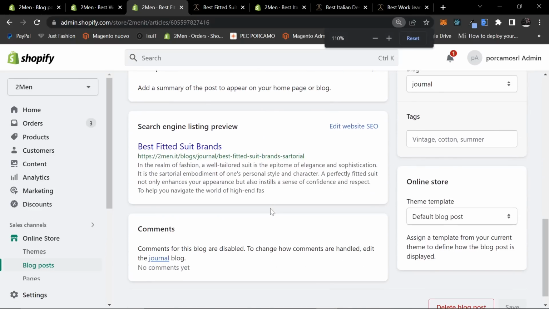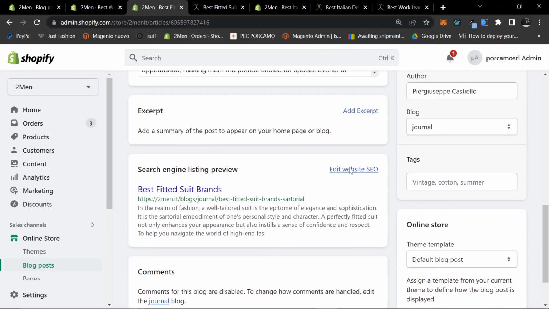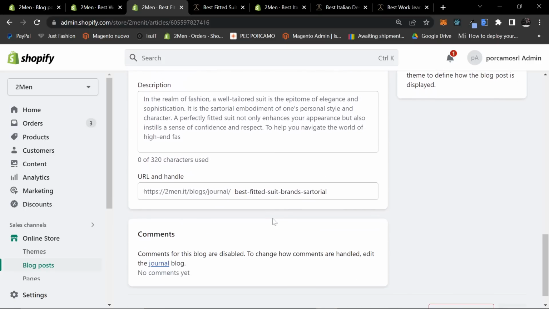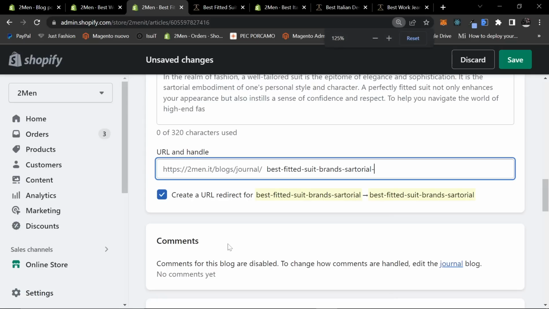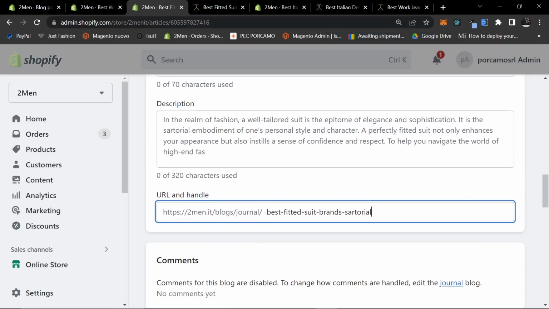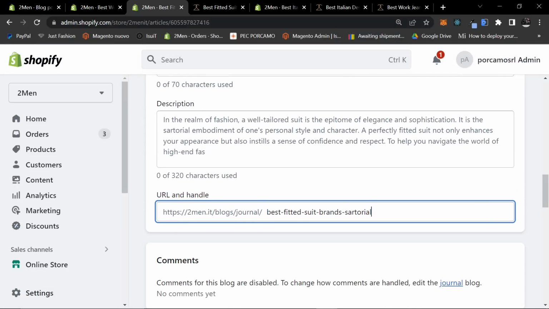The other thing I did, just before we go, is I changed the URL. This is specific to Shopify, so be very, very careful with other CMSs like WordPress, for example, because you may have 404s if you don't do this properly. However, if you change a URL even by one letter on Shopify, you can see it says, create a URL redirect. So what I did was I changed the URL, and when I did that, I'm not 100% sure about this because obviously Google is massive. It's incredibly intelligent. They have the best technology in the world.